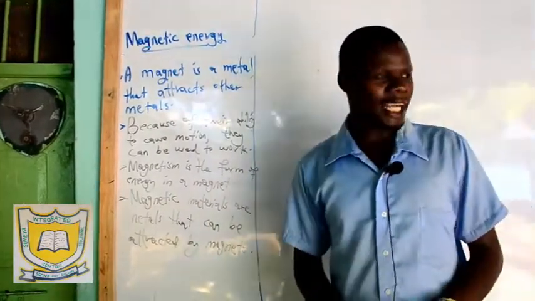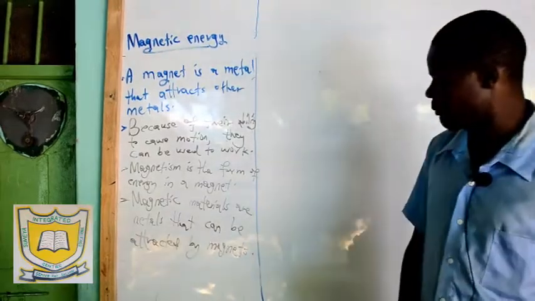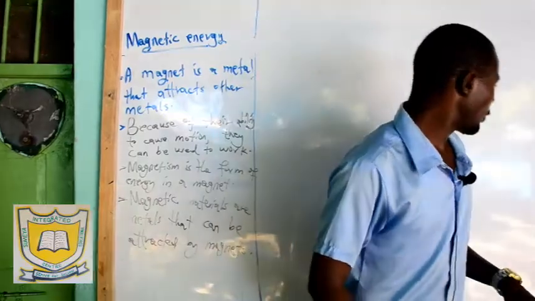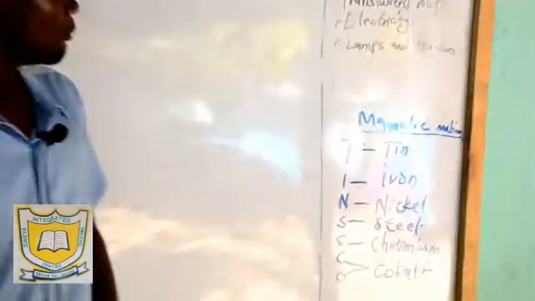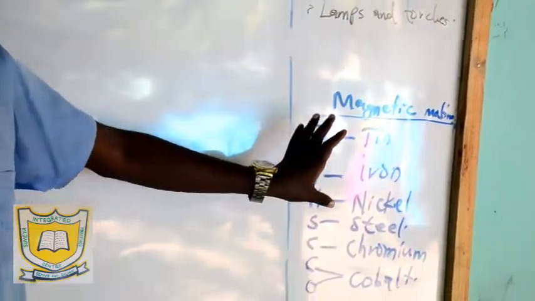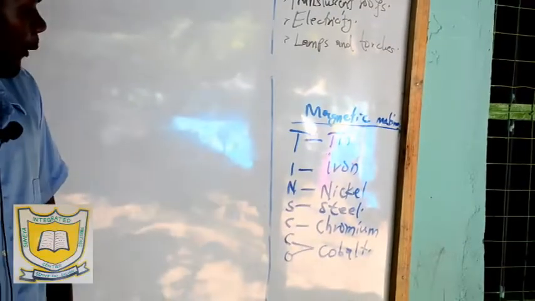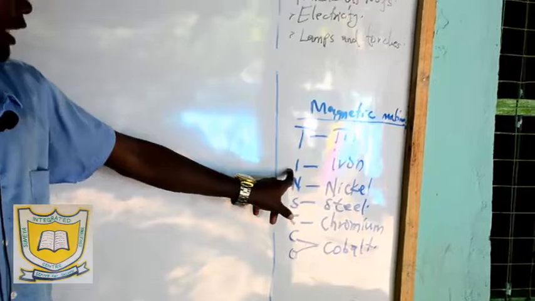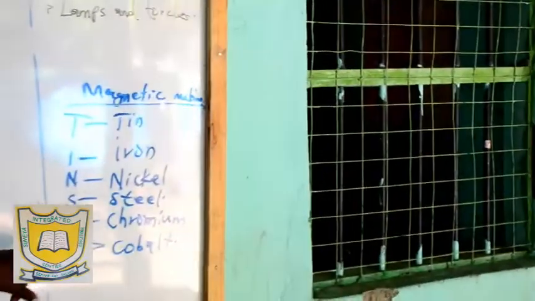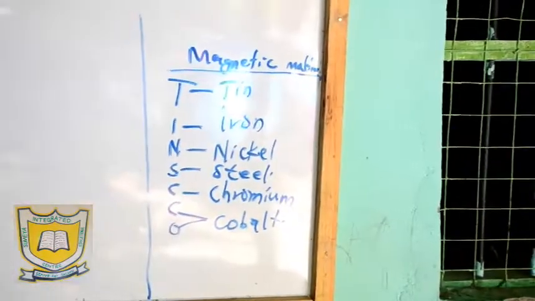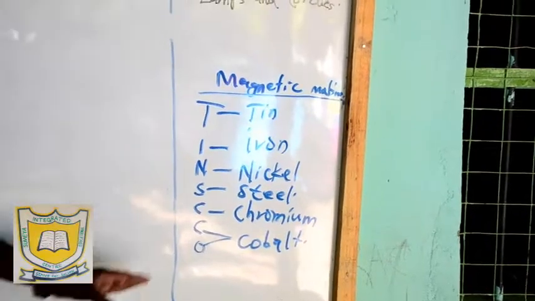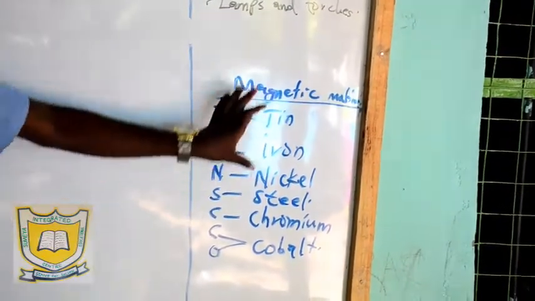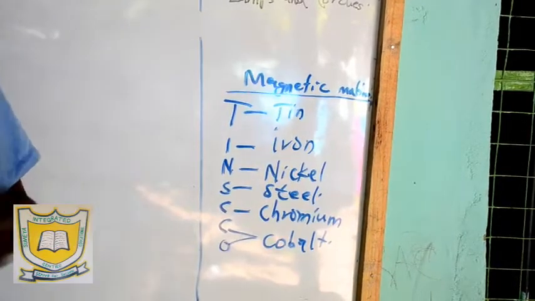Now, what are some examples of magnetic materials? Materials that can be attracted by the magnet. I have here a very simple formula known as TINSCO. TINSCO, letters T, I, N, S, capital C, and O, is the short form by which, if you have the formula TINSCO, you can grasp all the magnetic materials in a very simple way.